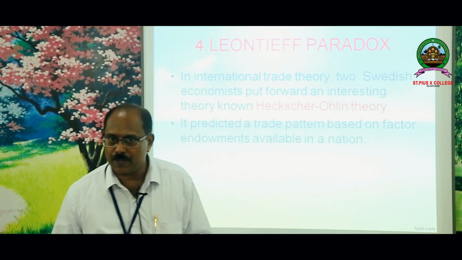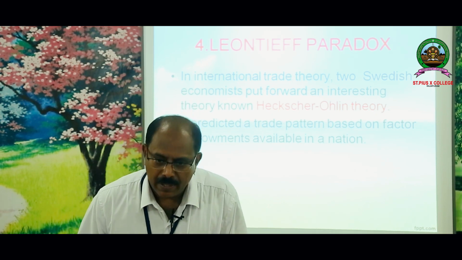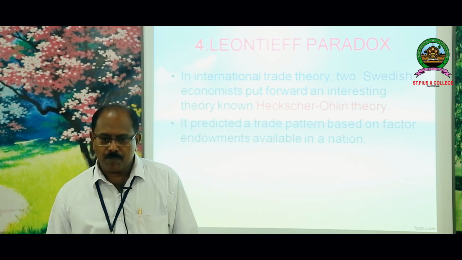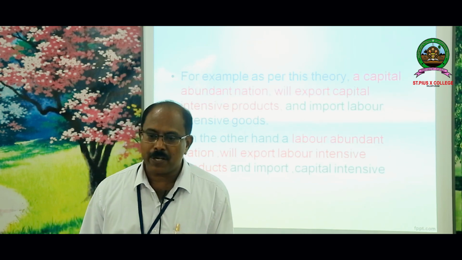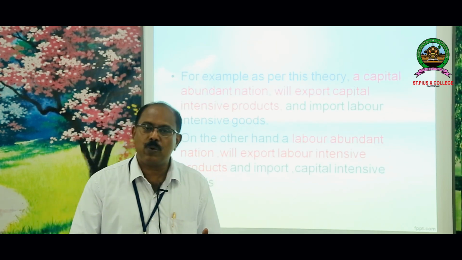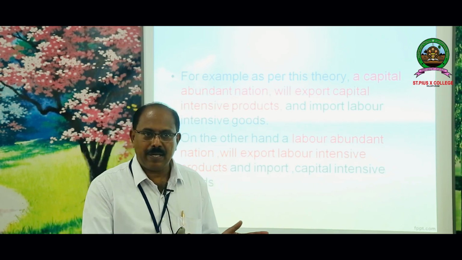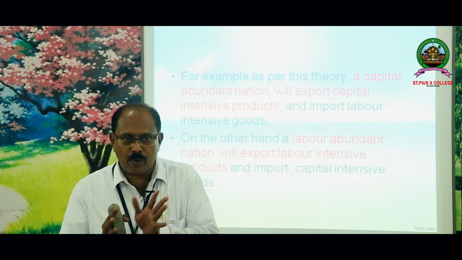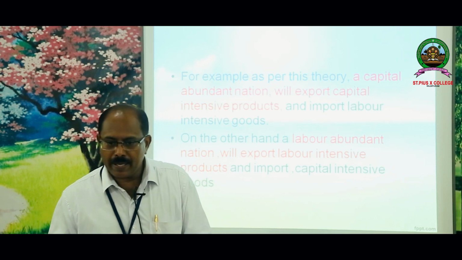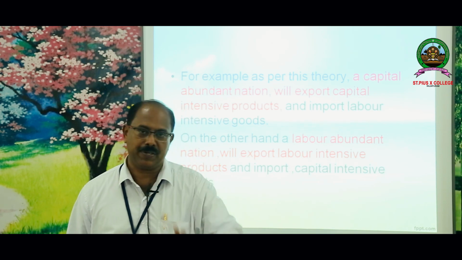The Leontief paradox in economics. The Leontief paradox is related to international trade theory. Two Swedish economists put forward an interesting theory known as the Heckscher-Ohlin theorem. As per this theorem, they found a relationship between factor abundance or availability of factors in a nation and trade, that is, what consists of the exports of a nation.